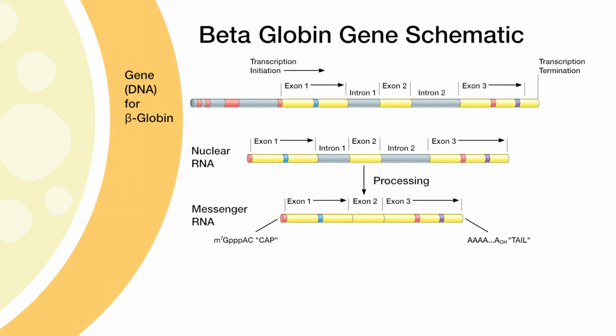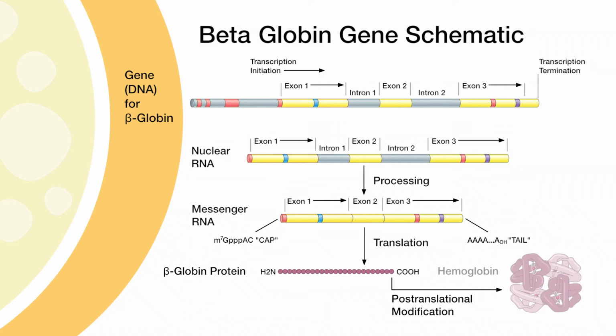Further modifications of a G cap and a poly A tail will be added to the 5' and 3' ends of this mRNA. That will then leave the nucleus and undergo the process of translation in a ribosome to create that polypeptide of amino acids, which will then fold and make your protein of interest.